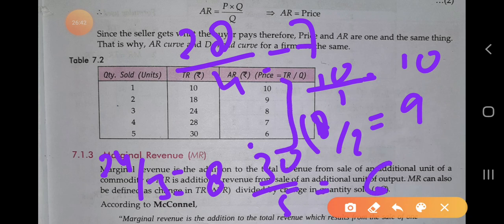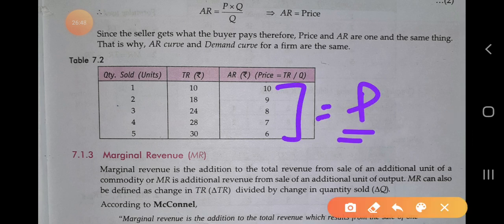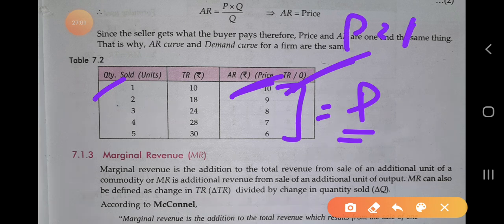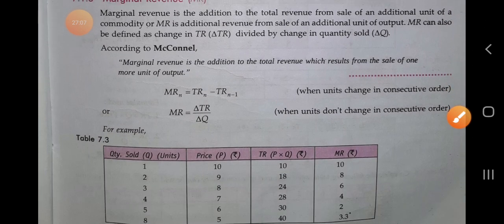So we get the value of average revenue, and it is just equal to the price of the commodity. When we purchase the first unit, we pay 10 rupees and the producer earns 10 rupees. That's why price is equal to the average revenue of the commodity. Okay, so the next term is marginal revenue.